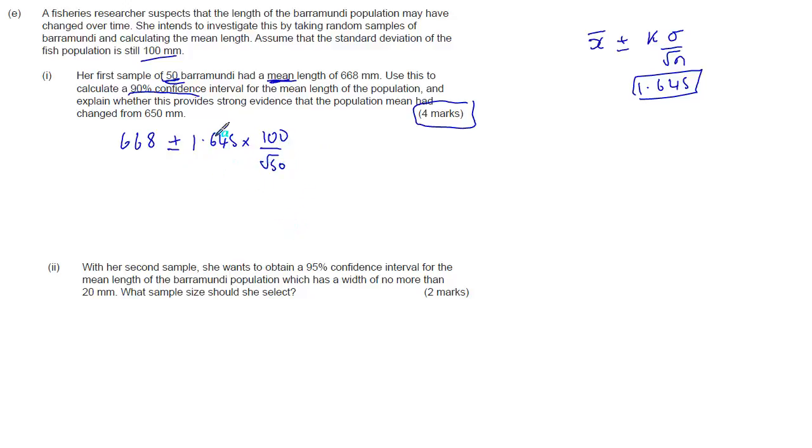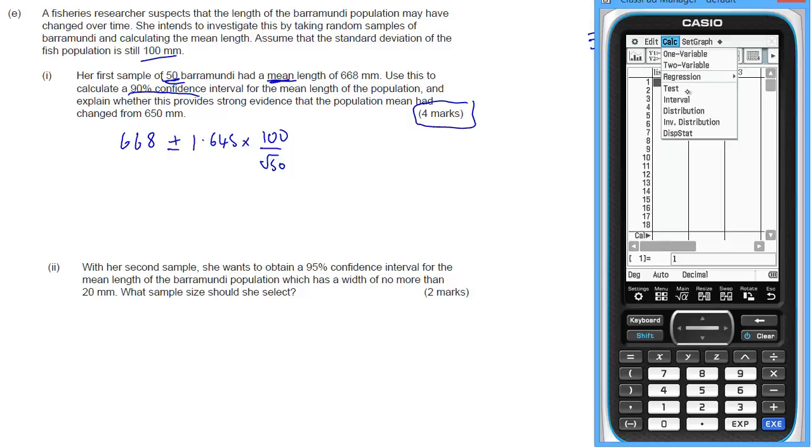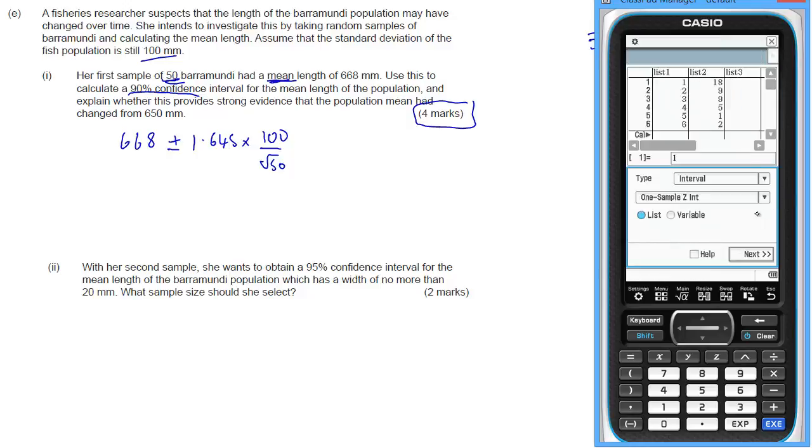Now once we've got that down, we can just go to the calculator. So we're calculating an interval, and we want variable, and go next. Now the C level, if you can't remember whether that should be a probability or a percentage, the little help button here will help. It has to be a probability, so for 90% it's 0.9.